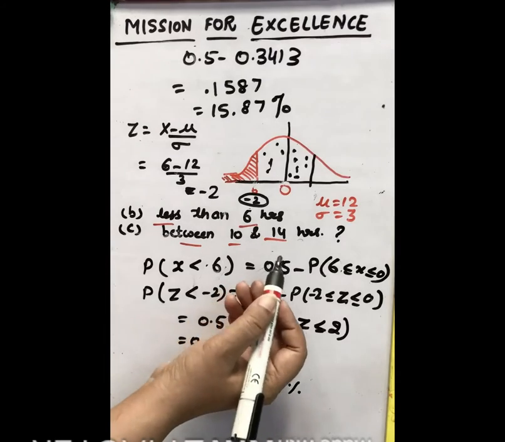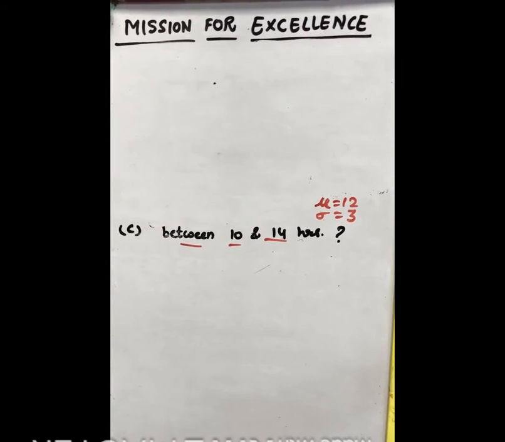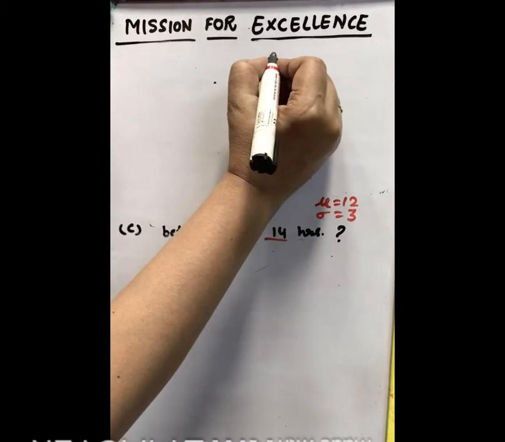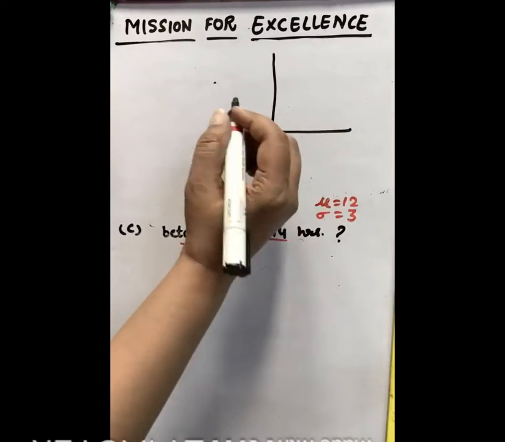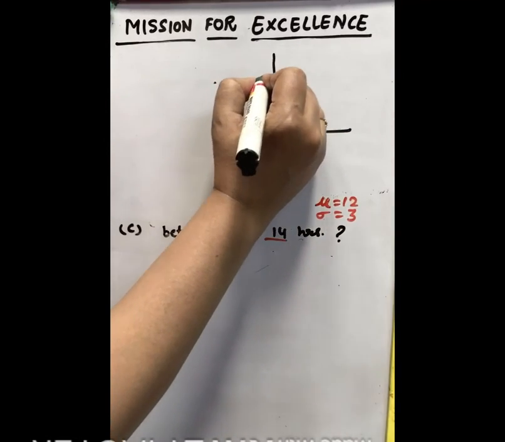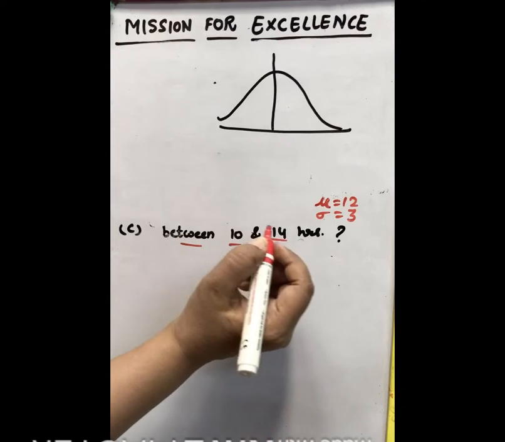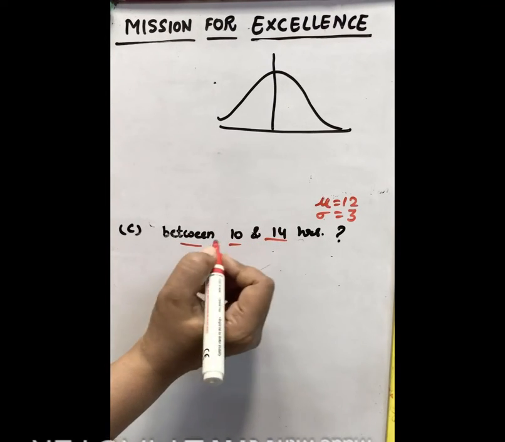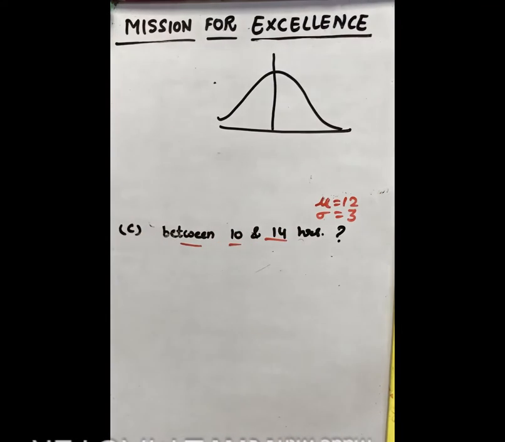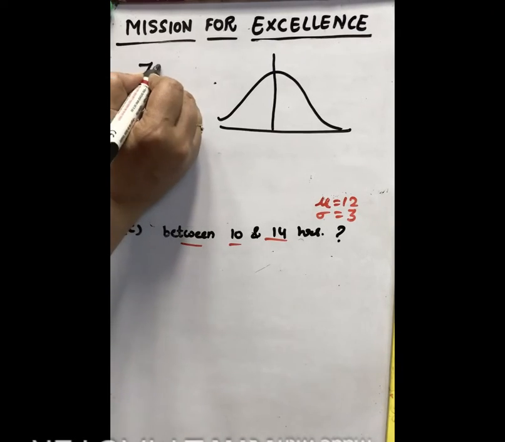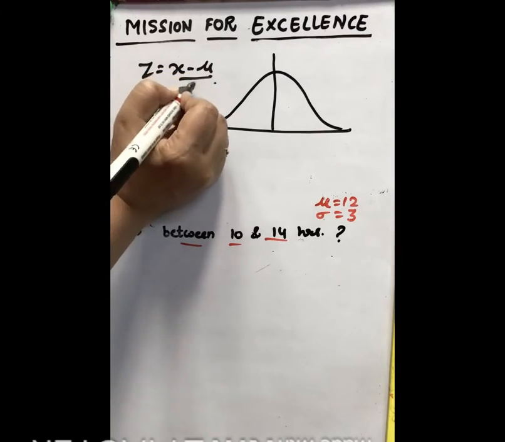So now let us discuss the third part. Again for the third part we will make the curve. Again let us draw the curve. Take the symmetrical curve. Now see, between 10 and 14, so both numbers, this 10 and 14, so first let us convert into z. So as you know, z is x minus mu by sigma.